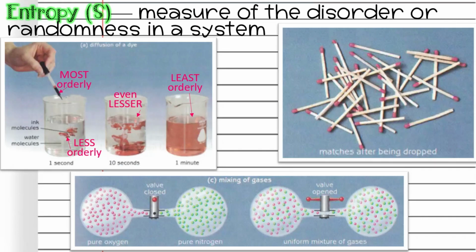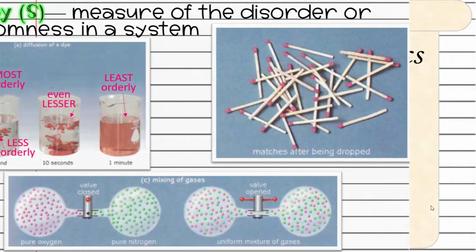But that just doesn't happen spontaneously, that gases will sort themselves on the left and on the right by two different kinds. They always just spread out and mix together.